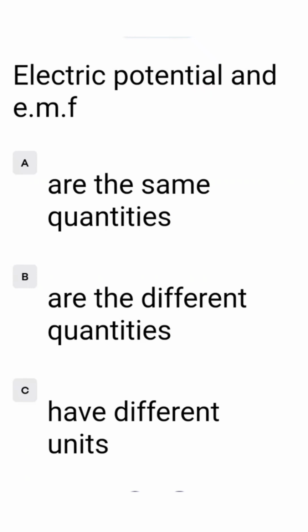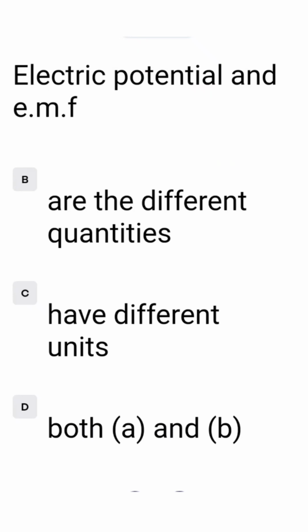Electric potential and EMF, A are the same quantities, B are the different quantities, C have different units, D both A and B. The correct answer is electric potential and EMF are different quantities, that is option B. So we tick option B.